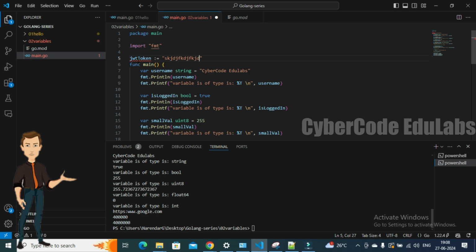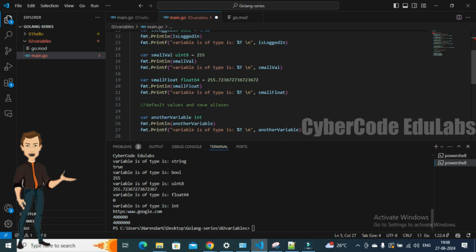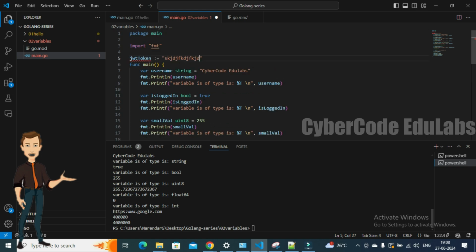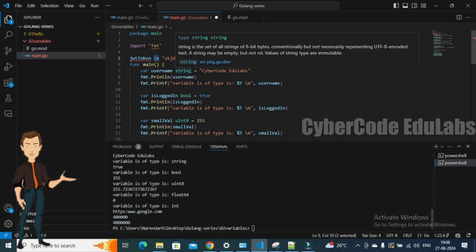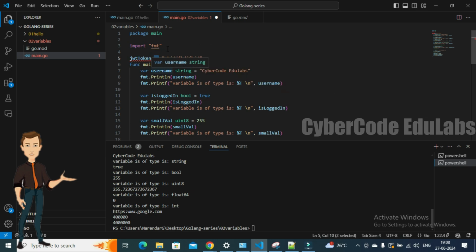So here you can see it is not accepting. But why is it only accepting inside the method but not outside the method? So this Walrus operator, as designed by the Golang team, is only accepted within the methods but not outside the method.